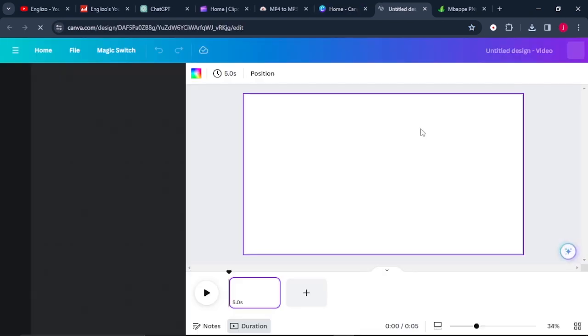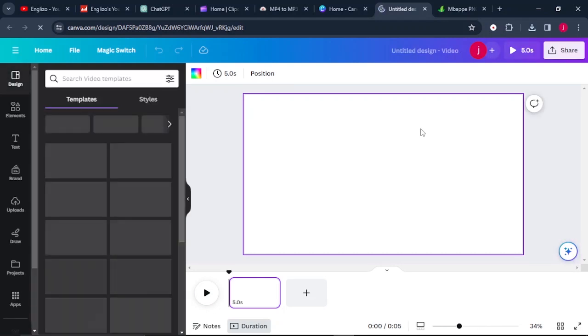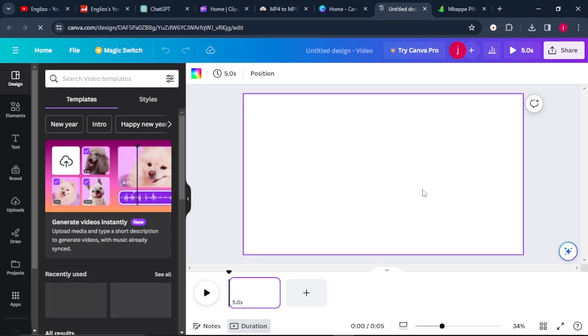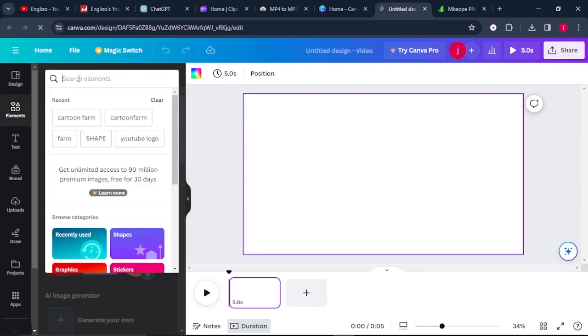So click on video. Once this is through, the first thing that we need to do is to come up with an outstanding background. So we can select here where it says elements, and we can search for a background that matches our video. For today's lesson, it's about road transport.